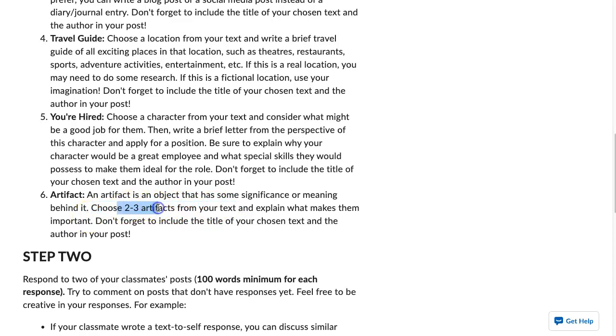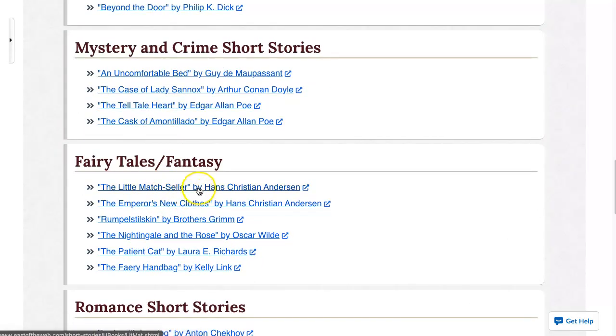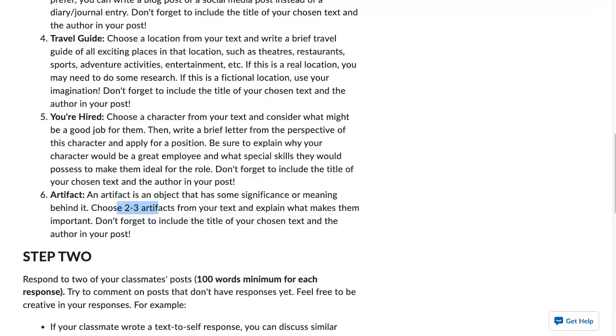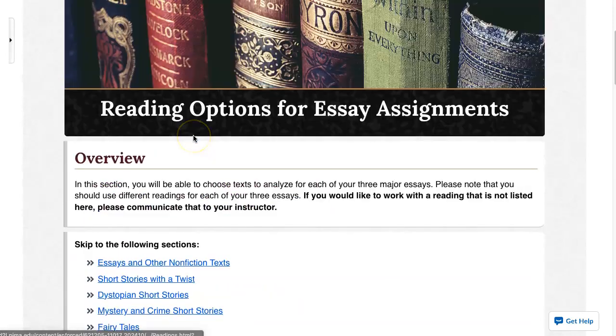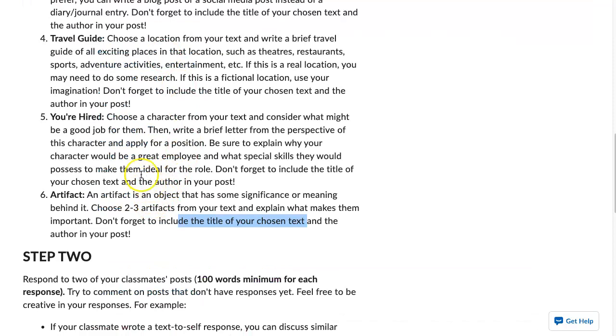Again, here you're going to go to your close reading essay. Think about the story that you chose for your close reading essay. Let's say it was Hans Christian Andersen, and now I need to relate artifacts from here. Think about how that object has some significance or meaning. For each of these, you need to remember to choose the title of your chosen text so that I know and your classmates know when we're reading this, which story you are talking about and relating your personal experience with.